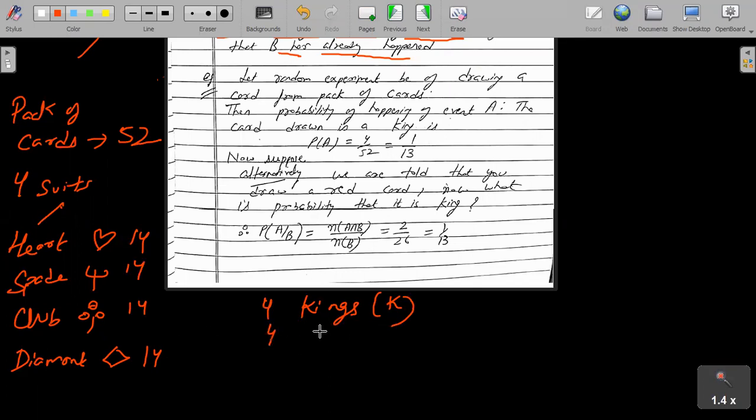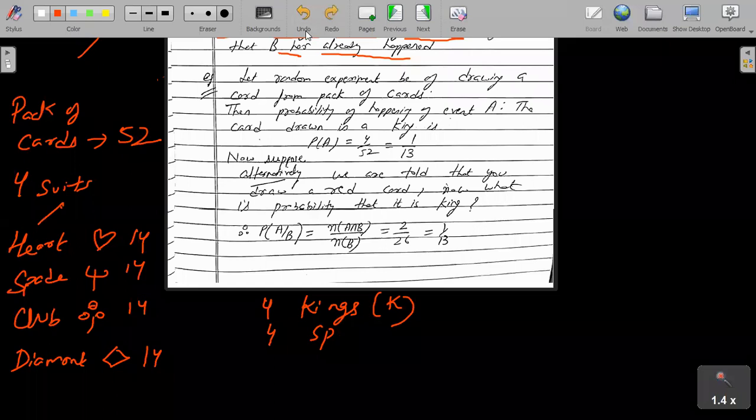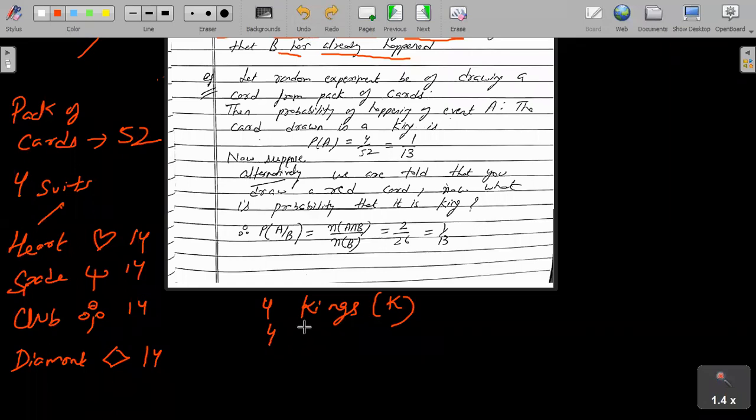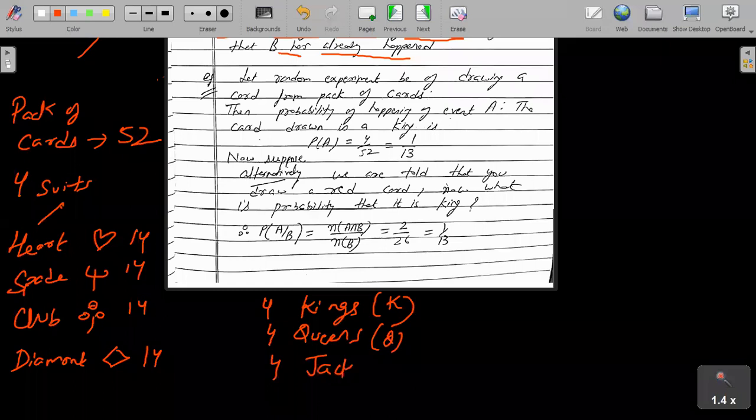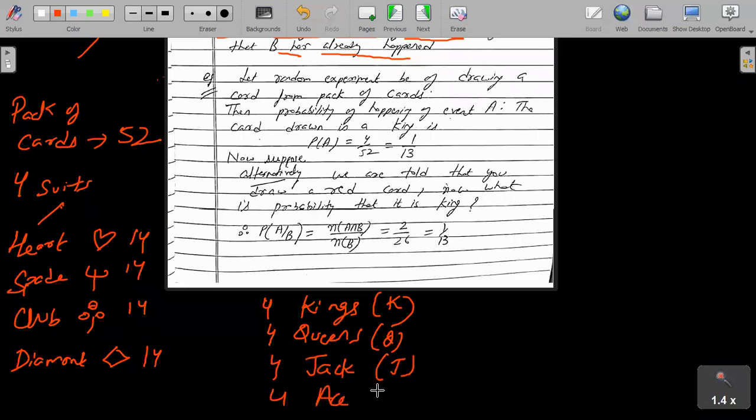Then 4 queens. Then 4 jacks, so jack means the joker. And 4 aces, so ace means ikka. So these are picture cards, one picture card of each color, right?